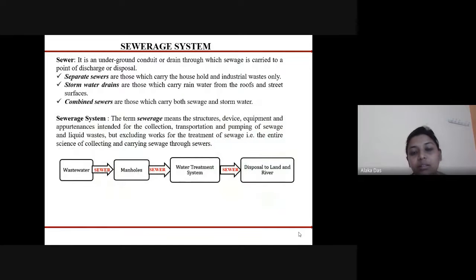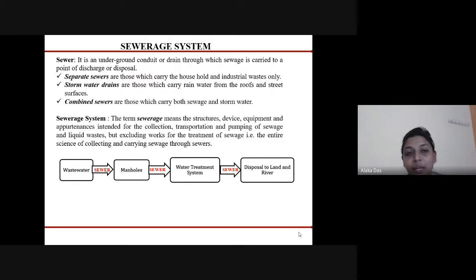So the treatment of the sewage from the point of collection till the point of its disposal is called the sewerage system. The term sewerage means the structures, devices, equipment or appurtenances that are used for the collection, transportation and pumping of the sewage or liquid waste, but it excludes the treatment portion. So the entire technology or science that explains the disposal of the sewage from the collection to the disposal point through the sewers is called the sewerage system.